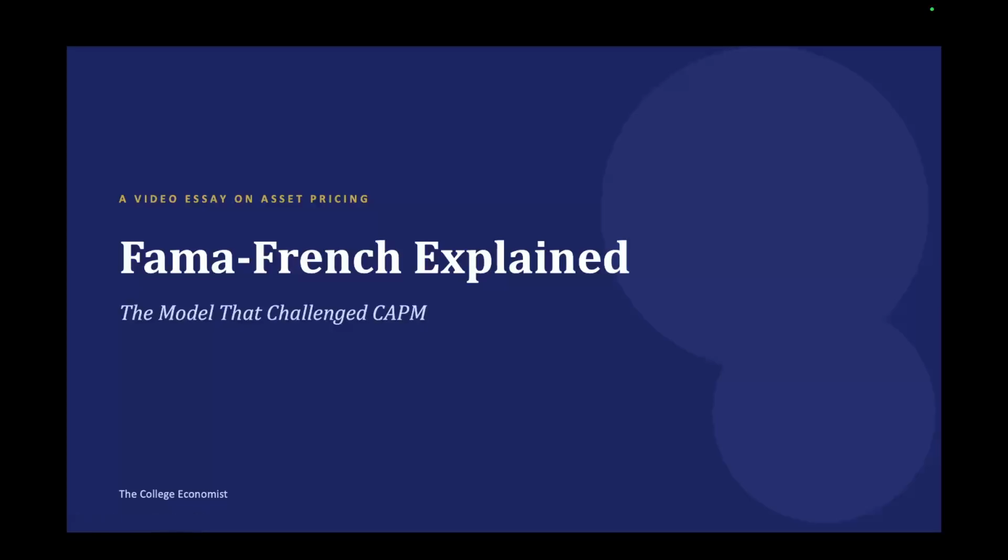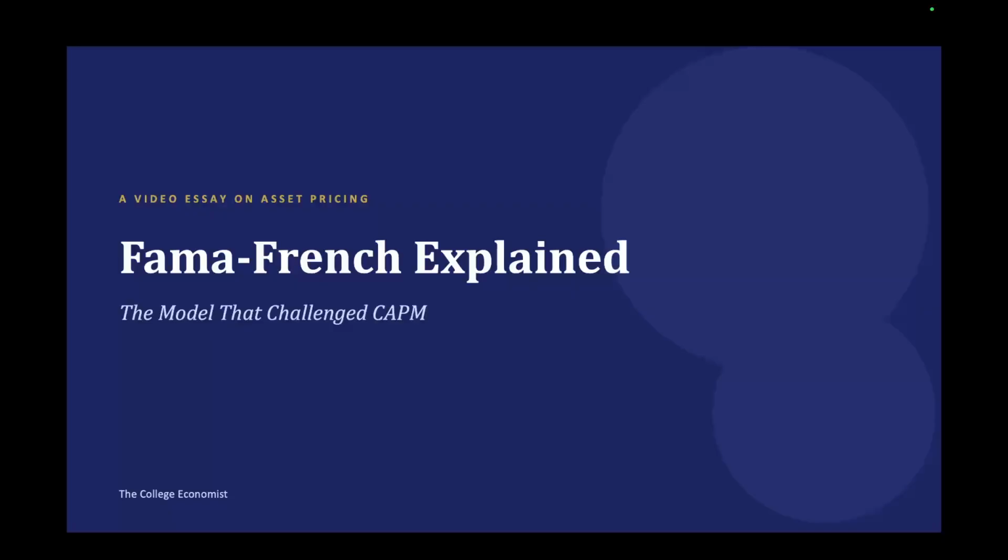So, hi all. In the last video, we looked at the CAPM model. The idea was very simple. Investors should be compensated for taking systematic risk, and beta measures how much exposure an investment has to that risk. But there's a problem. What if the beta is not enough?